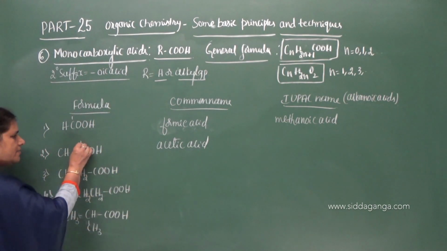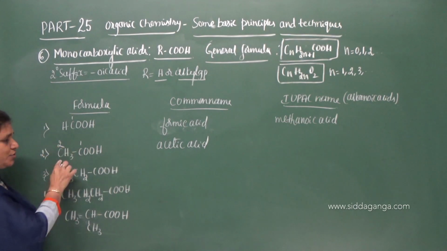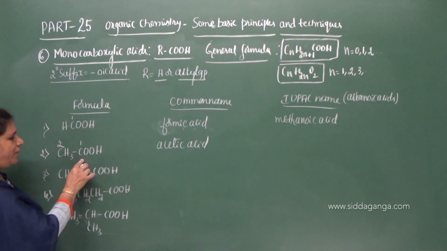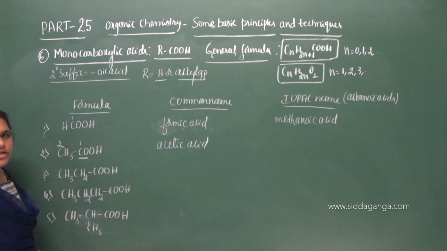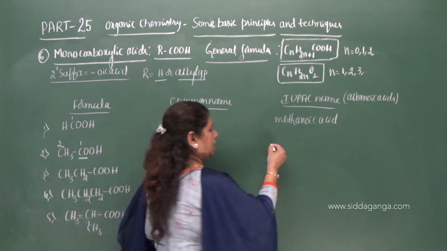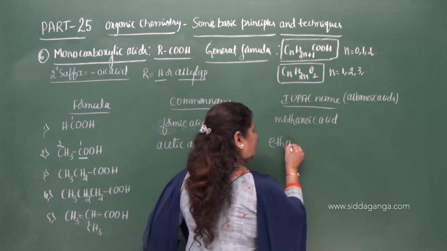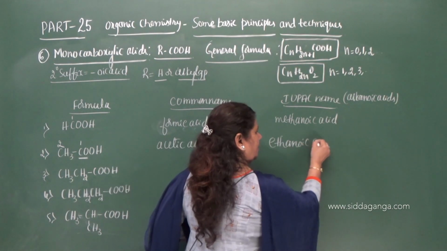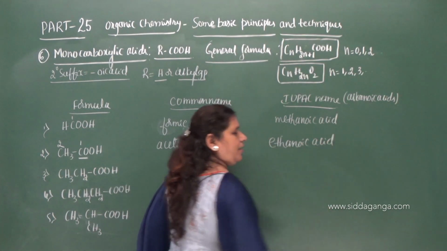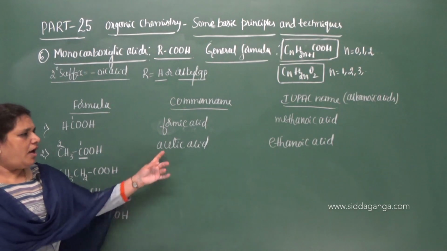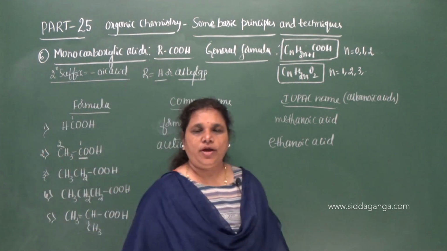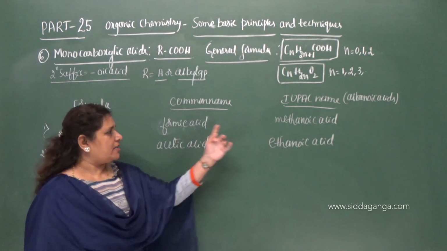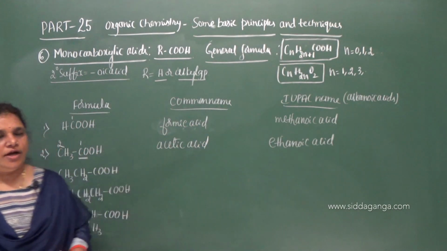How many carbon atoms are there, students, in this compound? 2 carbon atoms. Therefore the root word will be eth, and the name is ethanoic acid. Position of COOH is 1, therefore you can ignore that. So ethanoic acid. Clear? Ethanoic acid is the IUPAC name of acetic acid. What is the common name of methanoic acid? The common name of methanoic acid is formic acid. That you have to remember.